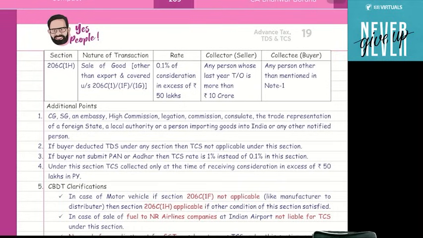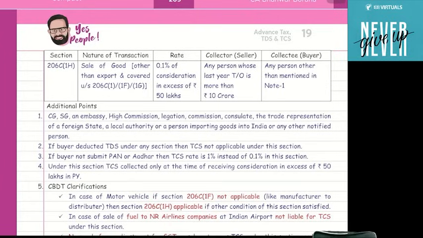Here guys, seller is any person whose last year turnover was more than 10 crore. He is selling goods to any buyer, the buyer is purchasing the goods, and when the buyer pays the consideration, then at the time of collecting the consideration from the buyer, the seller will collect the TCS at the rate 0.1% in excess of the 50 lakh. So suppose I am a seller, I sold some books to any buyer, and from that buyer I collected consideration in the current year of 70 lakh rupees, then TCS is applicable on the 20 lakh rupees at the rate 0.1%.